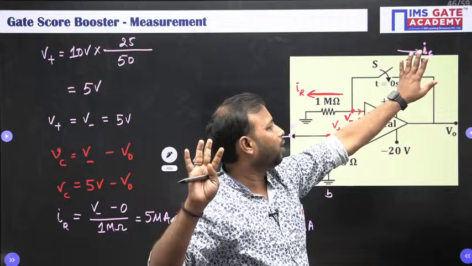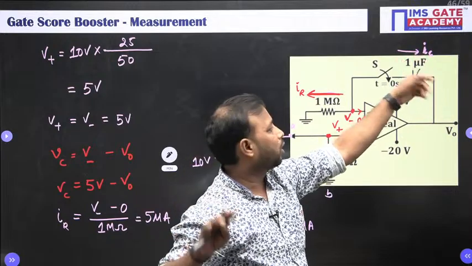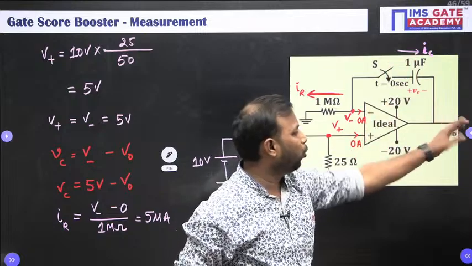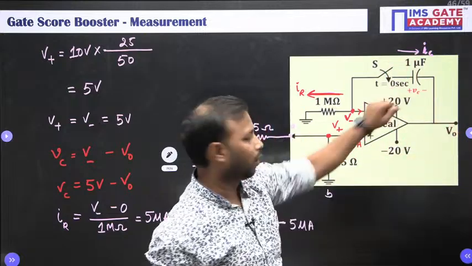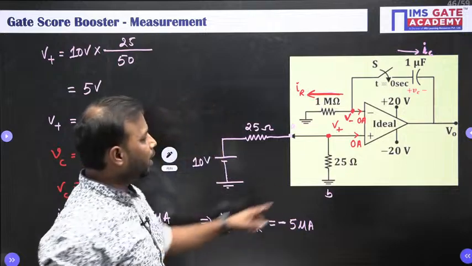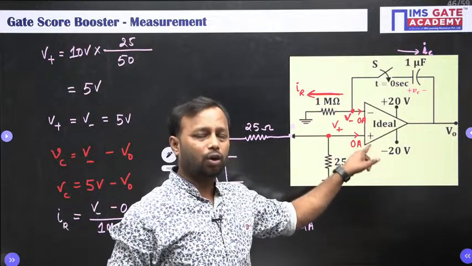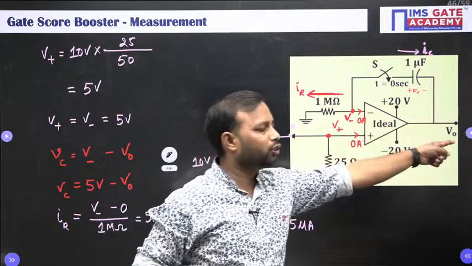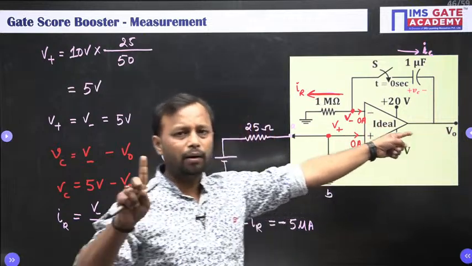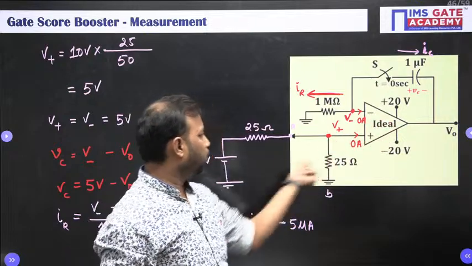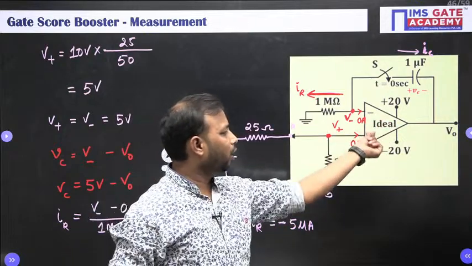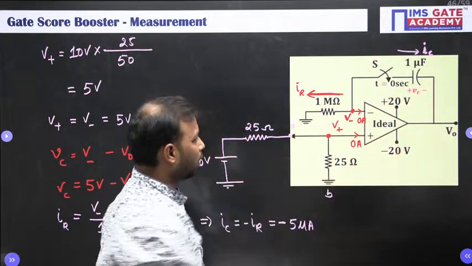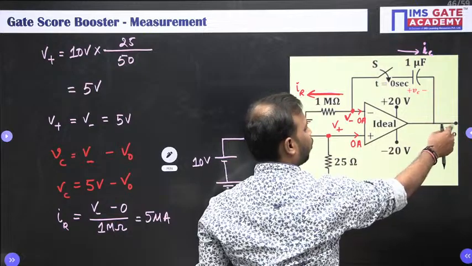So I have to find what is the time or what is the voltage such that my output is going to be fixed at the saturation level. Now since it is a non-inverting op amp and input is positive, therefore your output is also going to be positive. Remember, your input is positive. Due to this non-inverting op amp, your output is also going to be the same sign, which is positive. And what voltage are we going to take? Plus 20 volt.